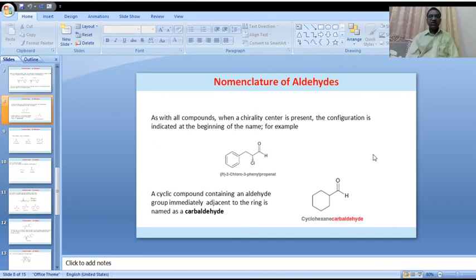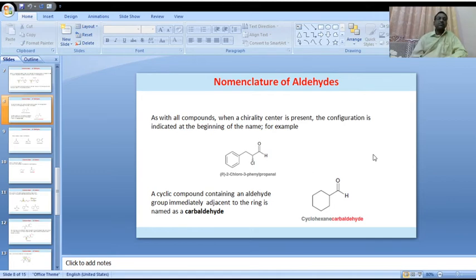Another example, nomenclature of aldehydes. As with all compounds, when a chirality center is present, the configuration is indicated at the beginning of the name.